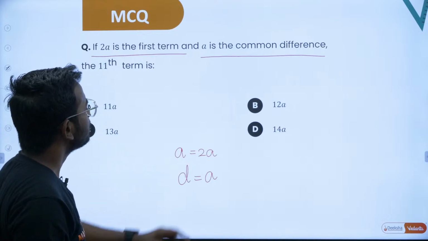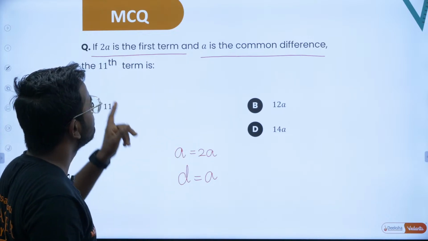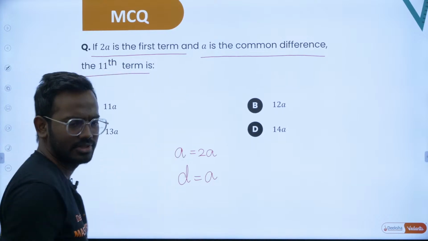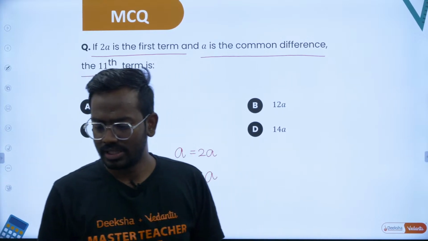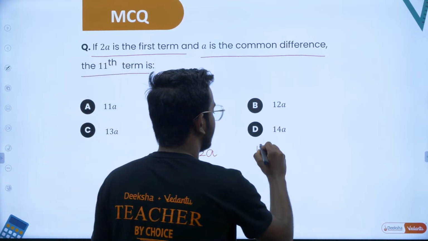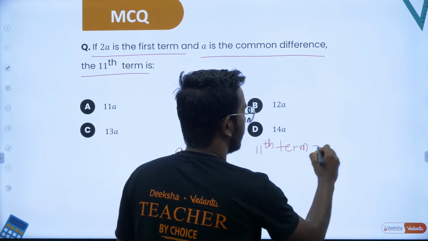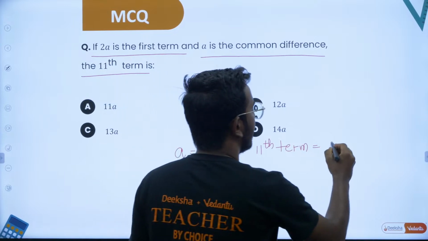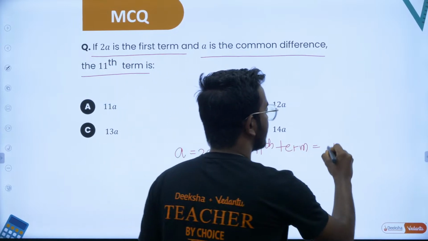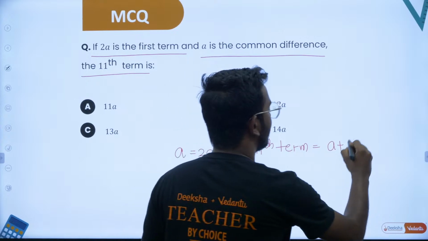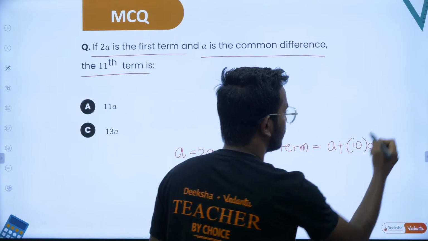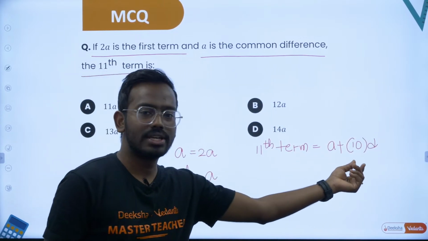Now what is asked? What is the 11th term? How do you write the 11th term? That is a plus n minus 1, that is 11 minus 1, that is 10d. So indirectly they have asked what is a plus 10d.